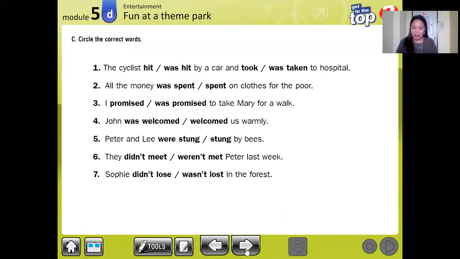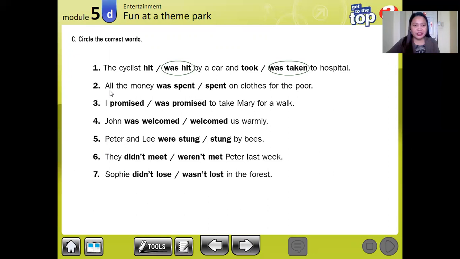Next, exercise C, page 51 of your book. Again, workbook. Circle the correct words. We are going to circle the correct words here. The cyclist, one, was hit by a car and was taken to hospital.